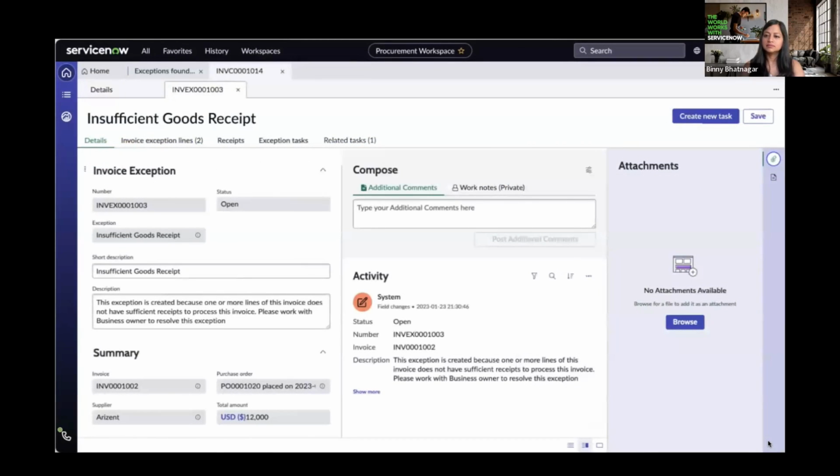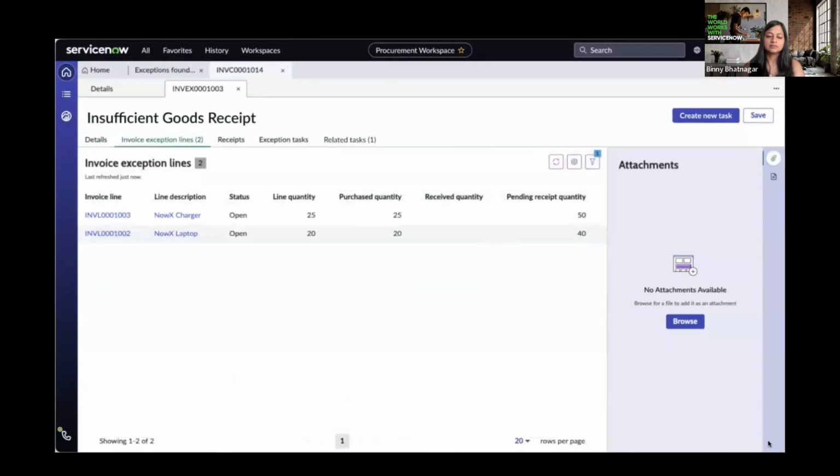Exceptions are automatically found using an exceptions rules engine that runs behind the scenes. In this invoice, it looks like an exception where insufficient goods receipt was found. In order to pay this invoice, we must verify that the requester received the items they ordered.